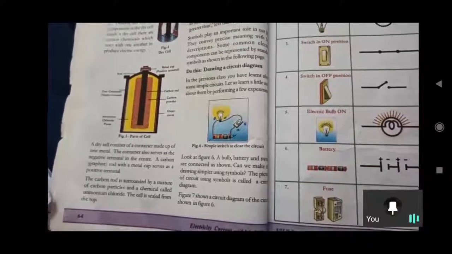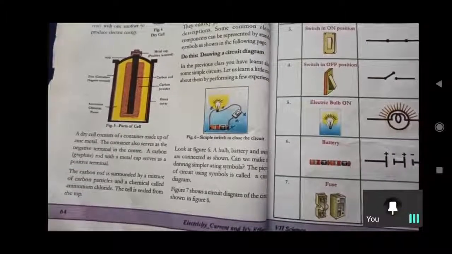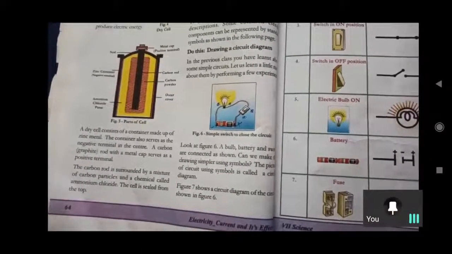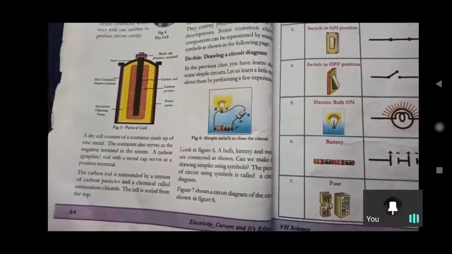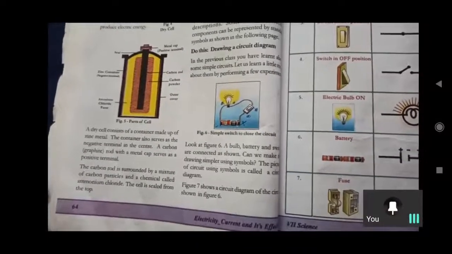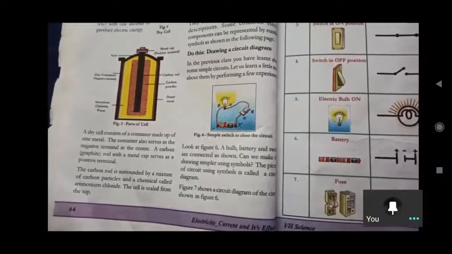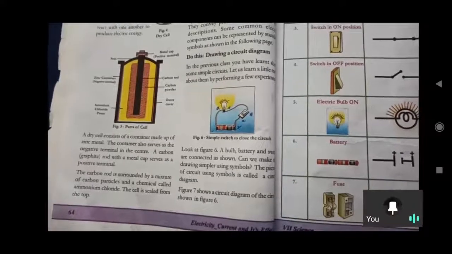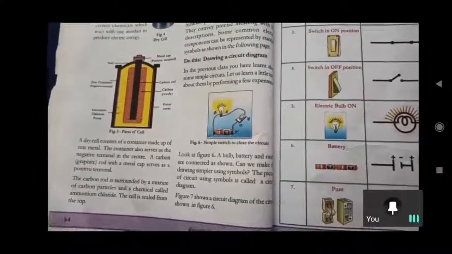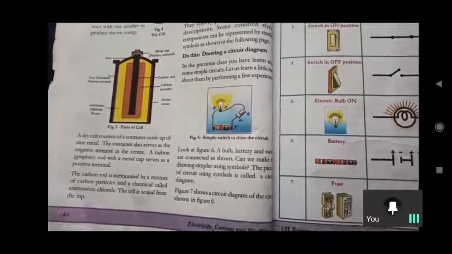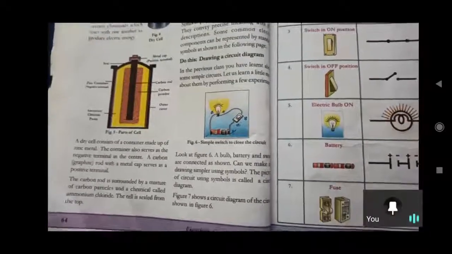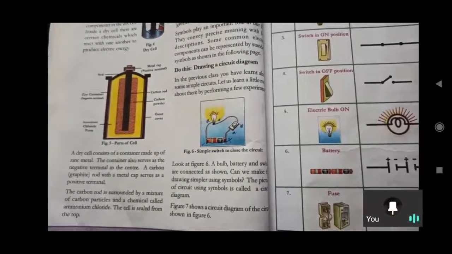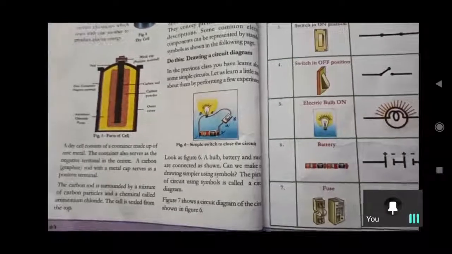Conductor means which can allow current through it. Insulator means which cannot allow current through it. The materials that are conductors and insulators, you have understood in 6th class only. Rubber is an insulator, plastic is also an insulator, and copper is a conductor, like that. The metals are almost all good conductors. So the two terminals of an electric cell are called positive and negative terminals.